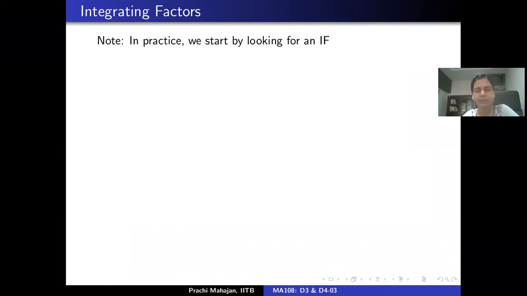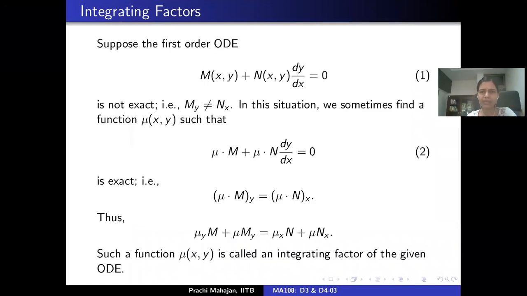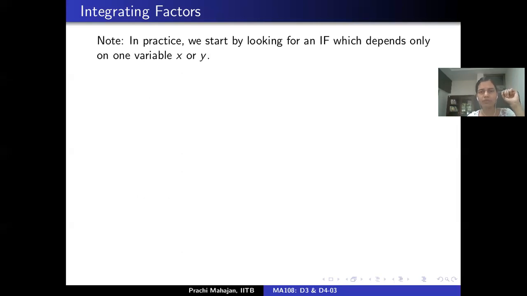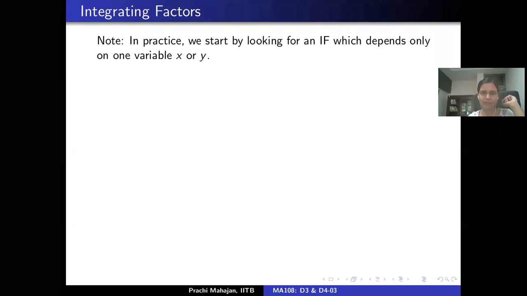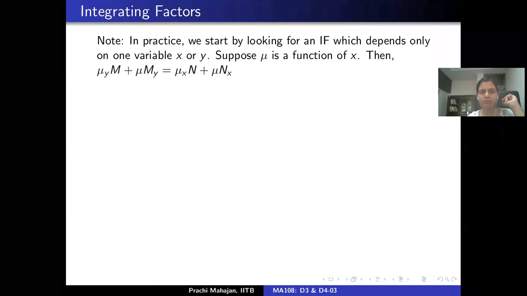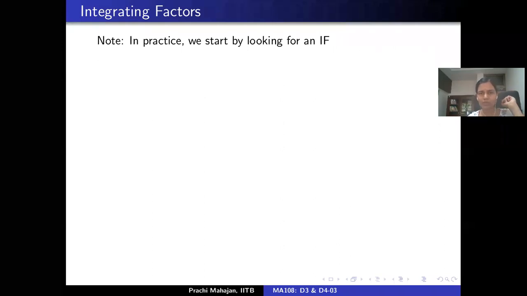So in practice, this mu, as we have written on the slide, is a function of both x and y. In practice, it simplifies things a lot more if we look for an integrating factor which depends only on one of the variables, x or y. Suppose it so turns out that the integrating factor is a function of the variable x alone.